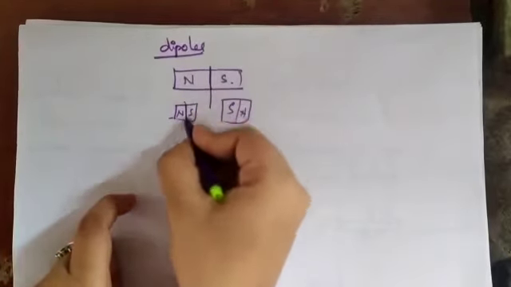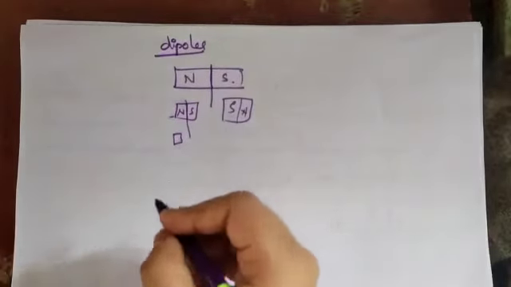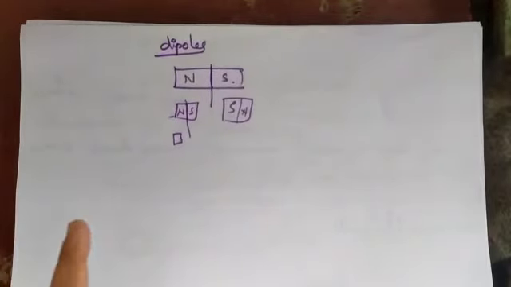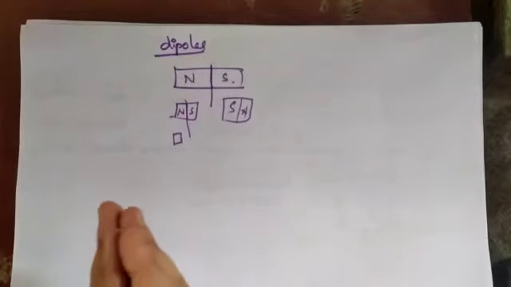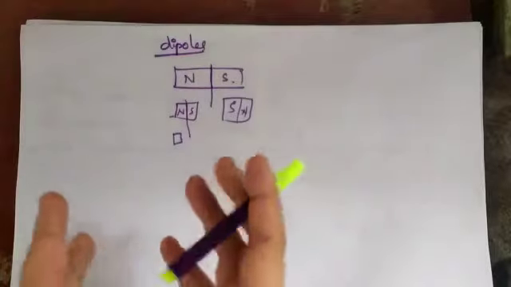If I cut again, this small piece of the magnet is also a dipole. That means two poles, north and south pole. So dipole means north and south pole will not get separated. In a small piece also there will be the presence of two poles, north and south pole. This is one concept you have to know.